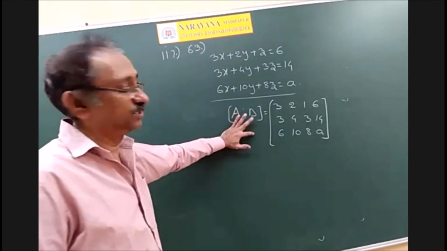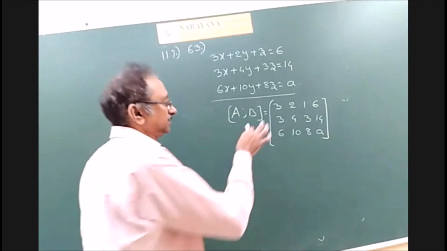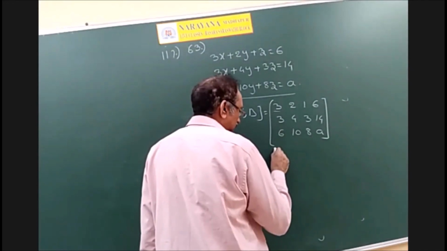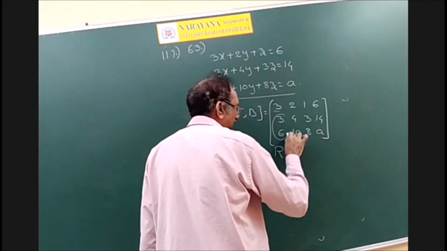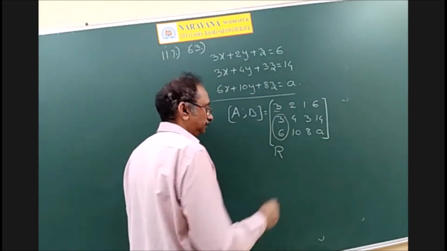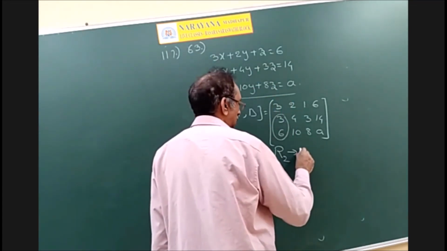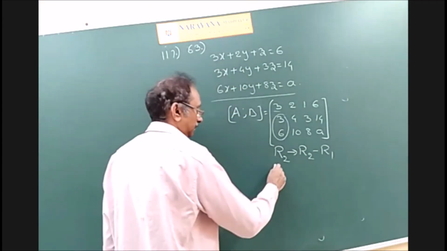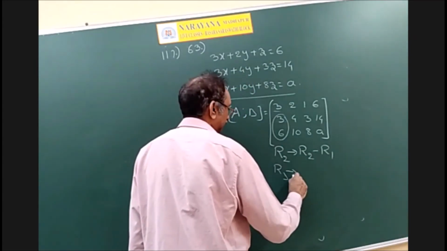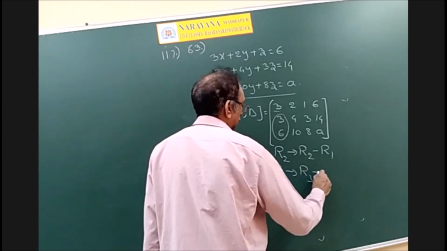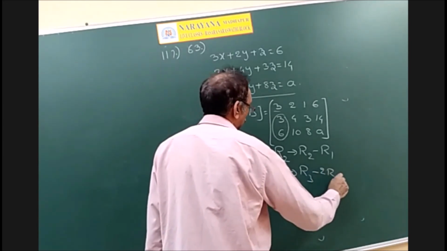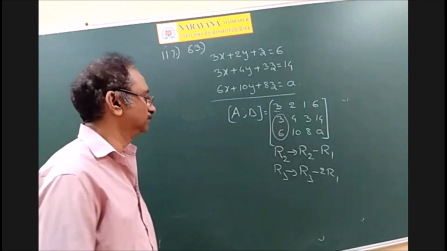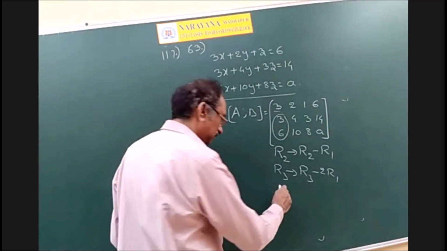Now we convert this into echelon form. First of all, this must be non-zero. Okay, very good. And now I make these two elements 0 using this element. The operations are R2 implies R2 minus R1, and R3 implies R3 minus 2R1. Okay, and now these two elements become zeros. So can you see this? I can write here.